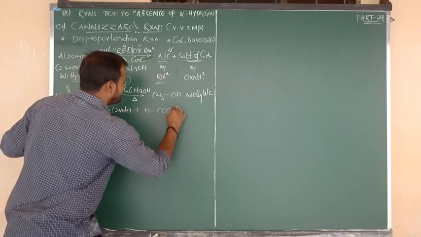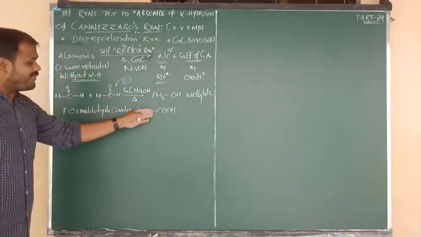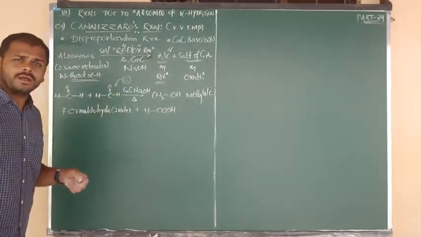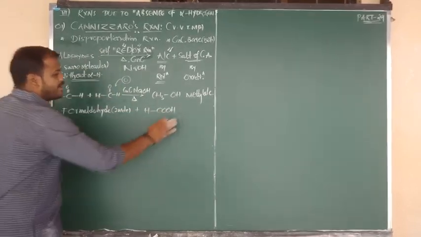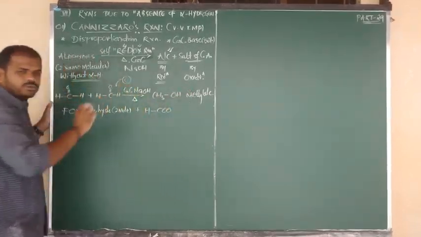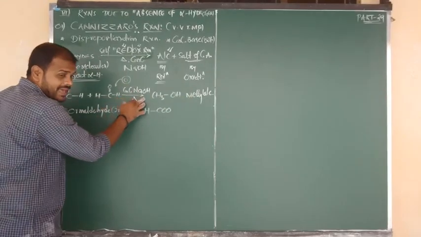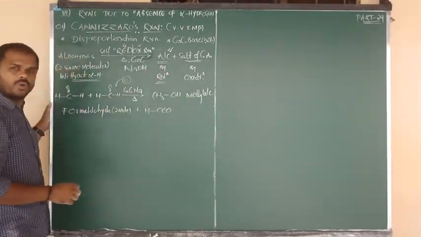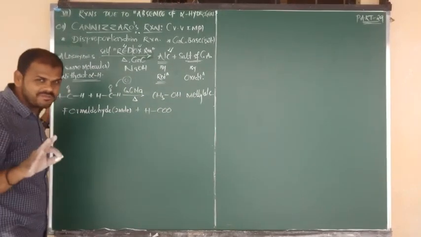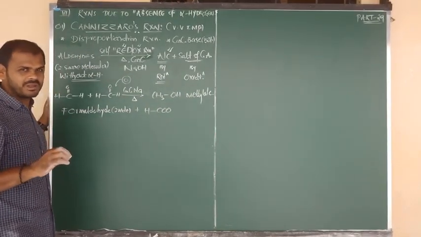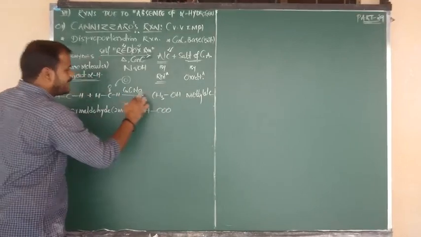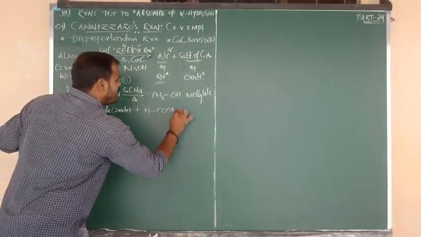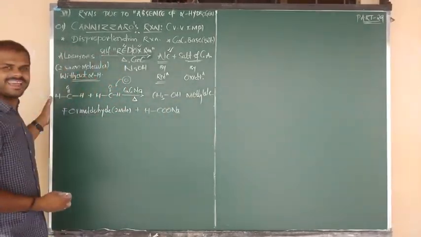So you are getting the product formic acid. But formic acid has a more acidic nature. Due to its acidic nature, from this acid we have to remove the H plus, and from the base we have to remove the OH minus. H plus combines with OH minus and is eliminated in the form of a water molecule. Now the position of H plus is taken by the Na plus ion, so we write Na here.